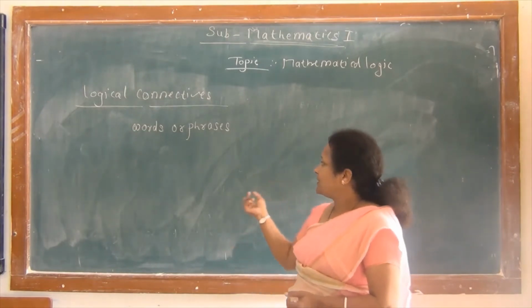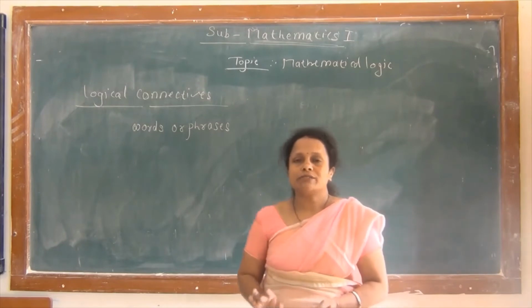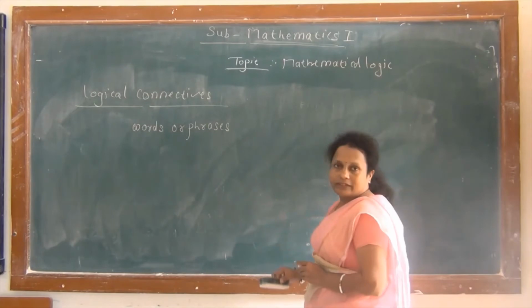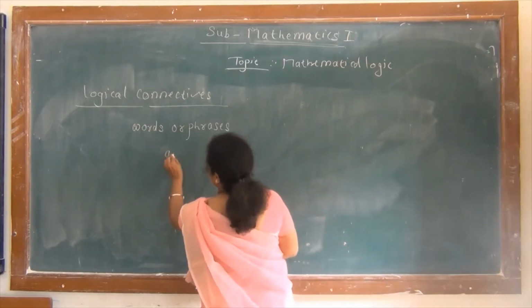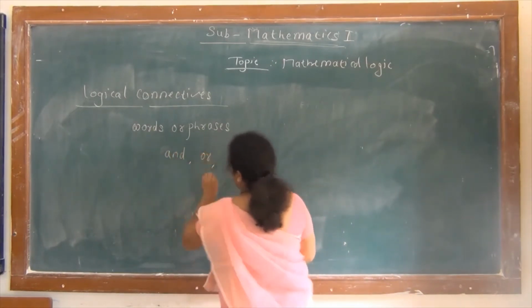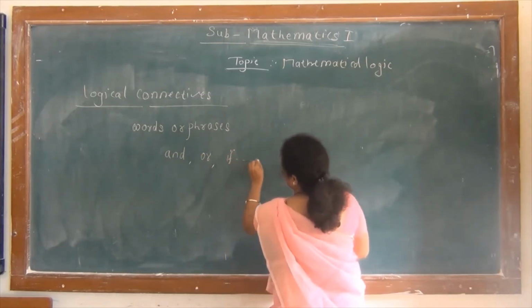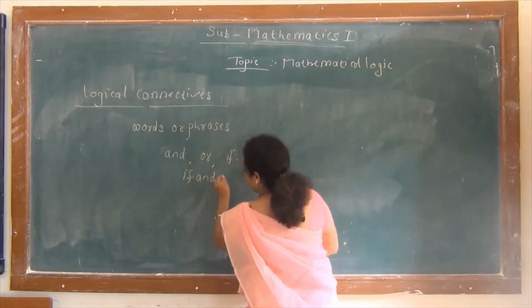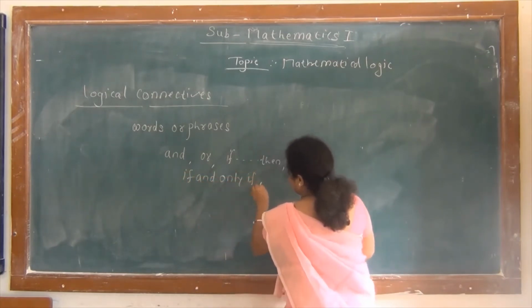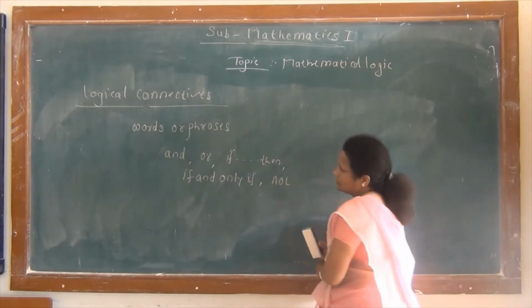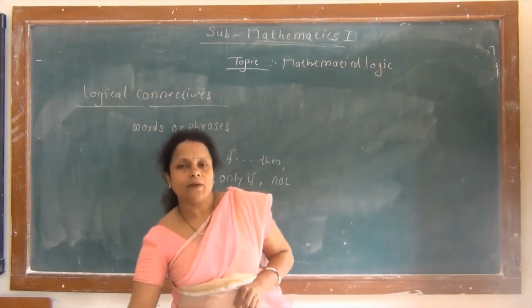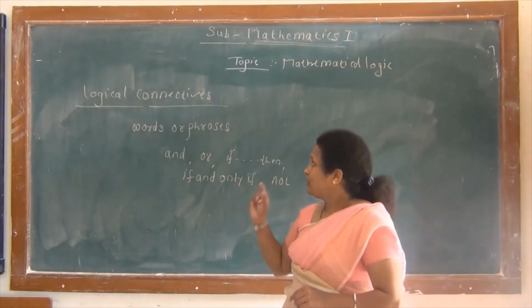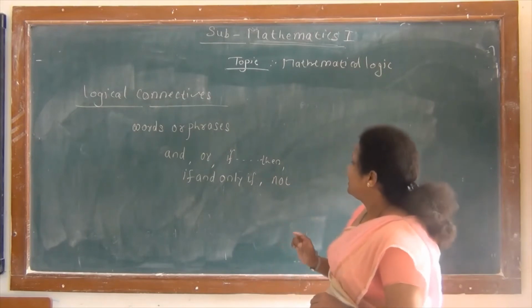So the words or phrases which are used to connect two or more simple statements are called logical connectives. And in logic they are: first is and, second is or, third is if then, fourth is if and only if, and last is not. So here we have 5 connectives: and, or, if then, if and only if, and not. So these are 5 logical connectives which we use in logic.